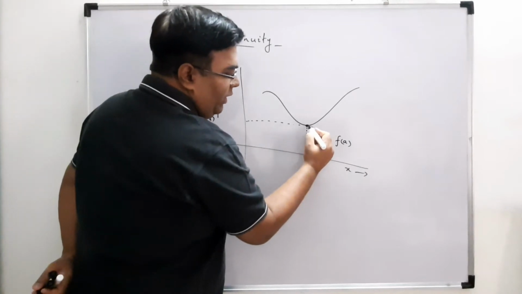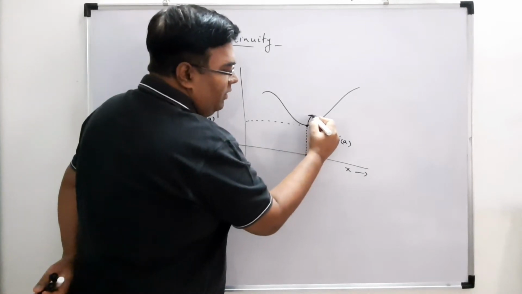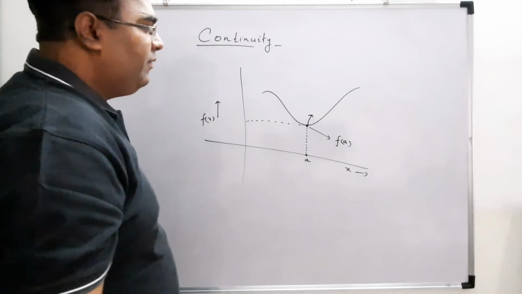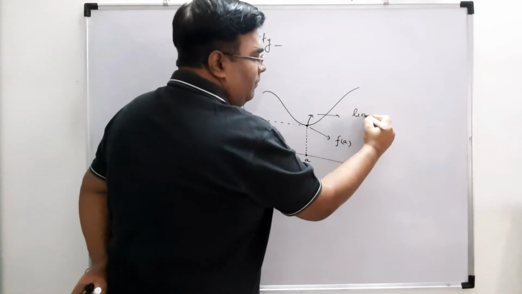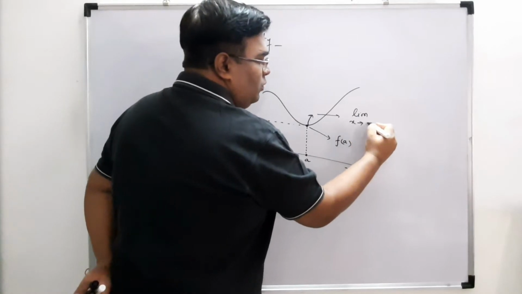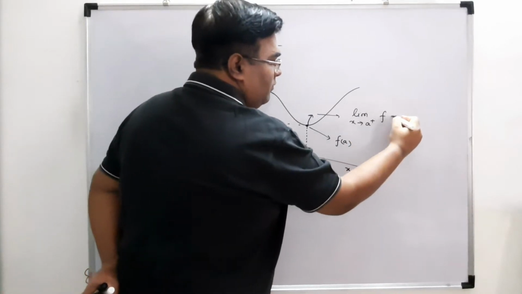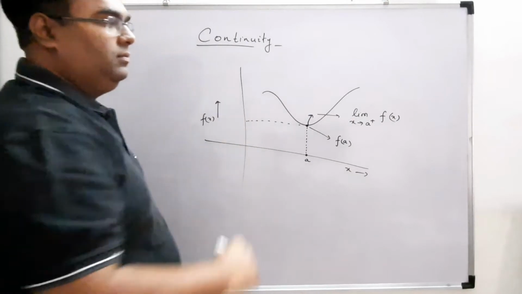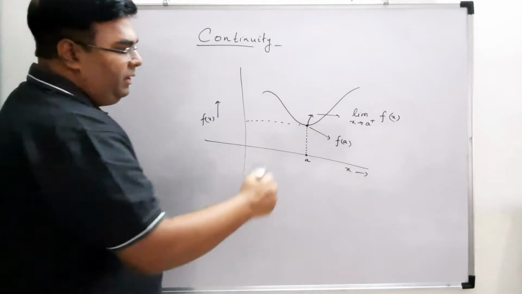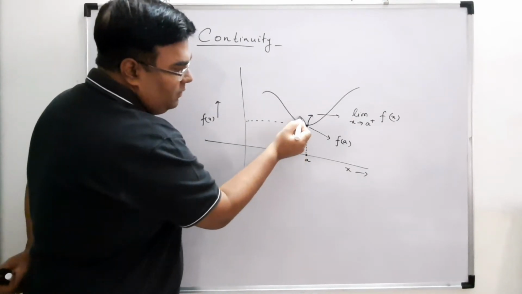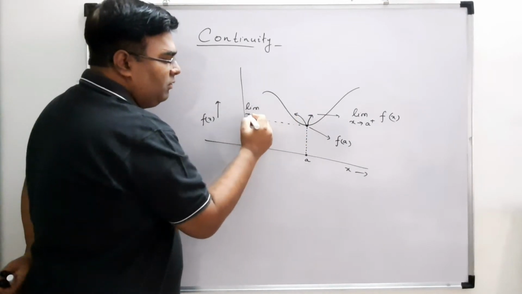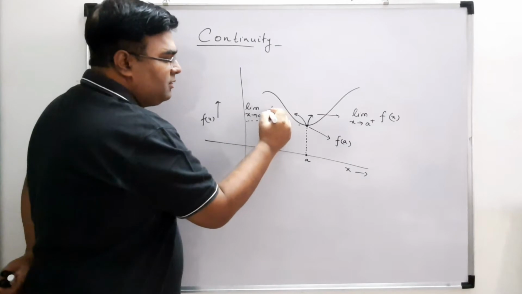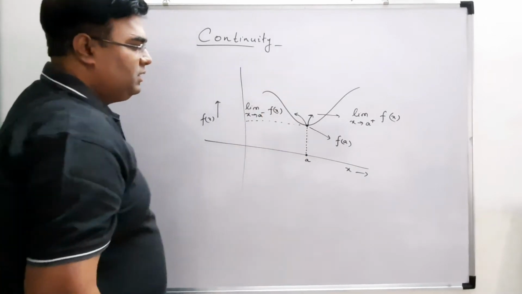Immediate right to it, we call the limit as x tends to a plus of f(x). Immediate left to it, we call it the limit as x tends to a minus of f(x).